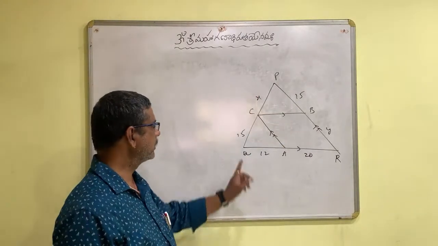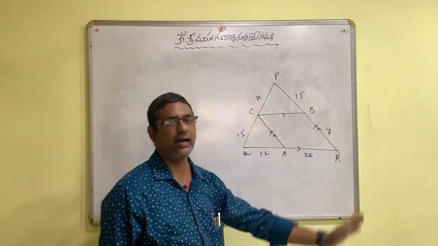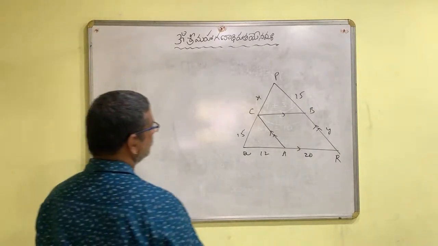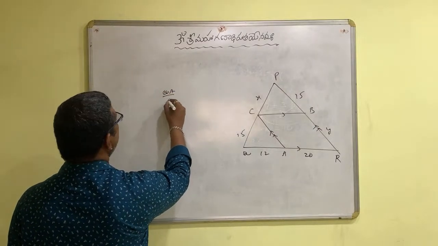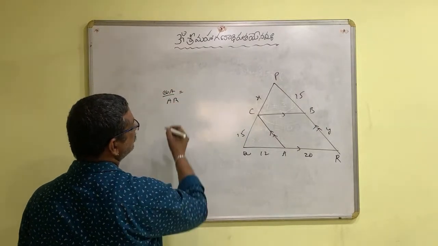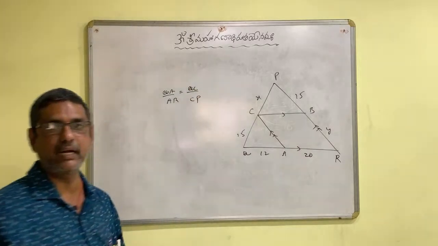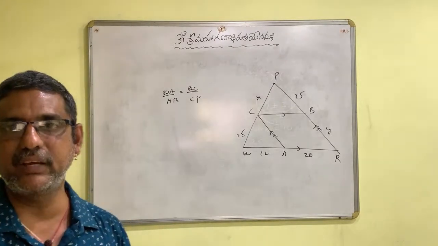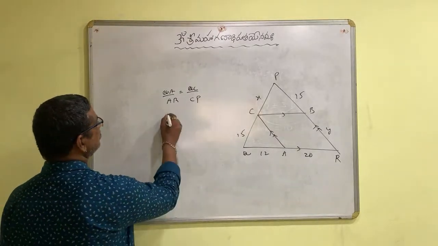CA is parallel to PR. Then QA by AR is equal to QC by CP by the basic proportionality theorem.